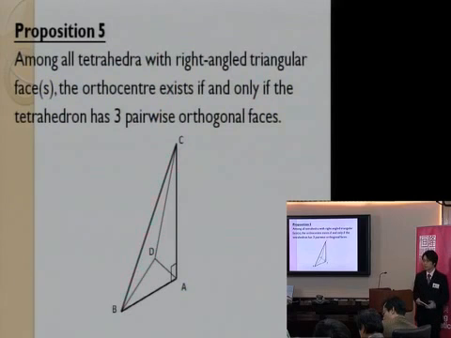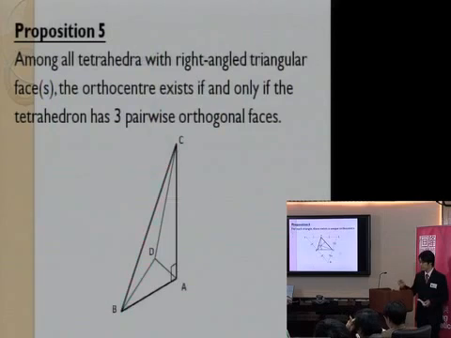However, we are still interested in finding out which types of tetrahedra have orthocenters. And motivated by the two special cases we considered at the beginning, we found that the tetrahedra having three pairwise orthogonal faces actually have an orthocenter. And the orthocenter is exactly at one of its vertices.